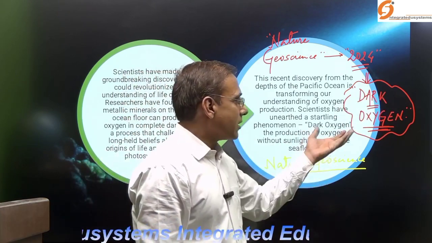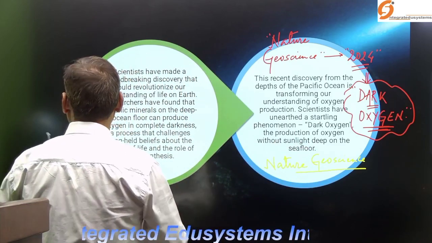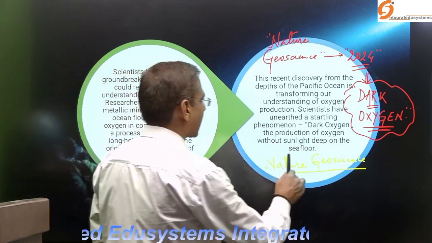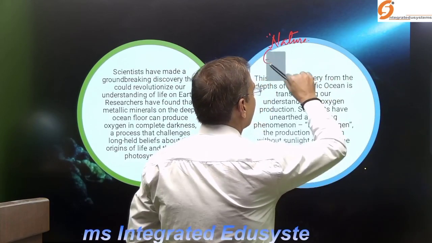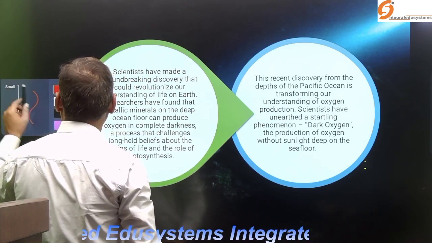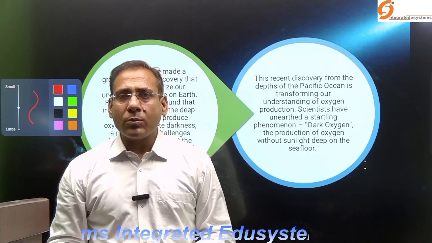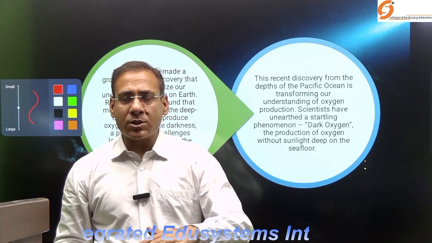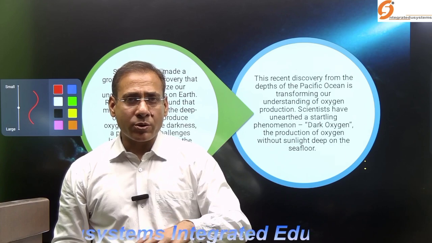Now, what is dark oxygen? Because I am continuously using this word, let's understand. This is the term given to the oxygen which is present deep in the ocean, almost around 4,000 meters deep, where the light.